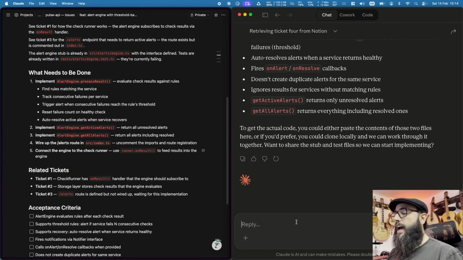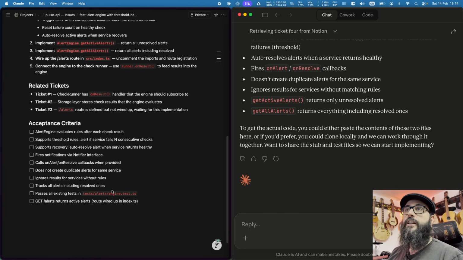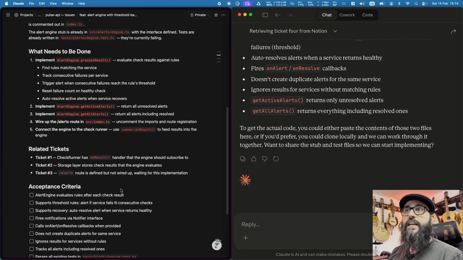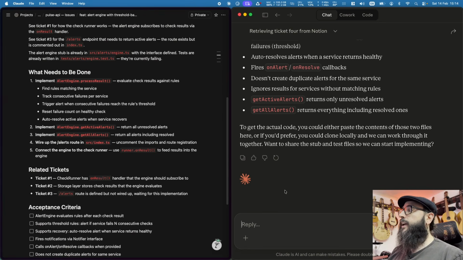So let's ask something about the failure tracking. I believe I saw something about failure tracking. How should the consecutive failure tracking work? Does it reset on any health check or only when the alert resolves? How are we managing all that?